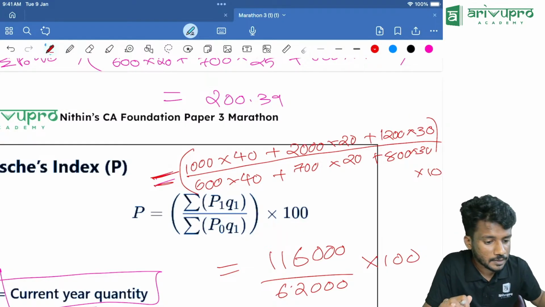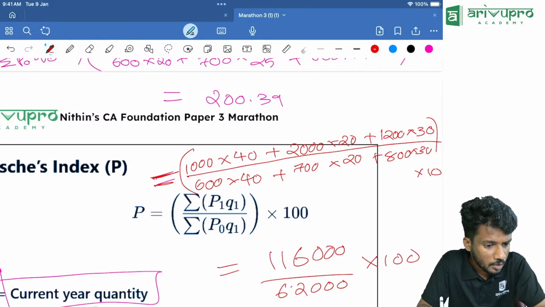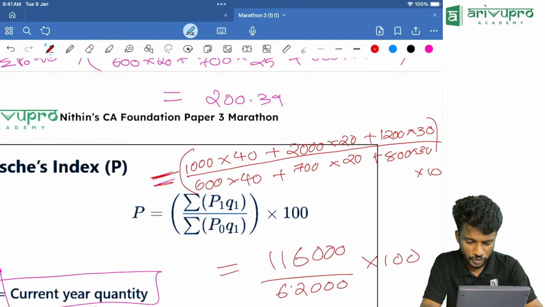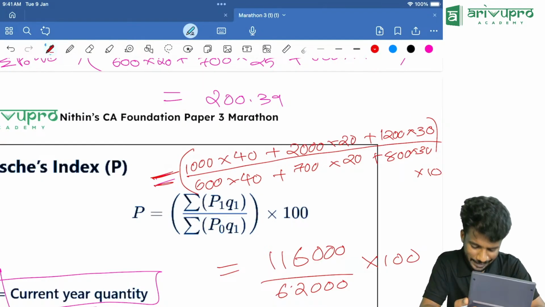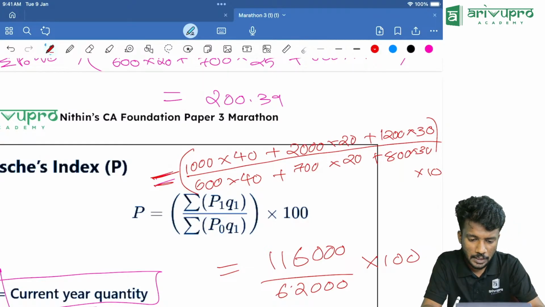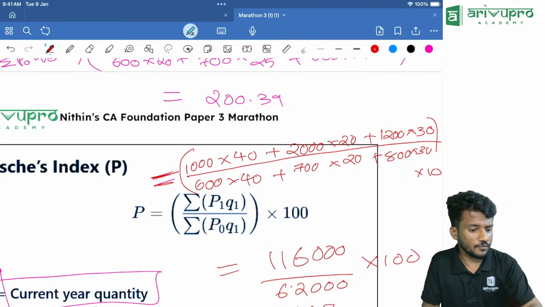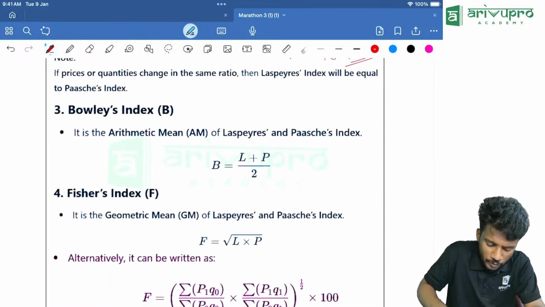How much now? 187 now? Yes. Sorry, not 187. Okay, sir. Thank you. How much are you getting, people? Check once and tell me, is the denominator correct? I'll just cross-check the denominator. 600 into 40 M plus, 700 into 20 M plus, finally 800 into 30 M plus. Then finally click MRC. Yes, it's correct only. 187 is our answer. Yes, fine. Now we are going to the third one.